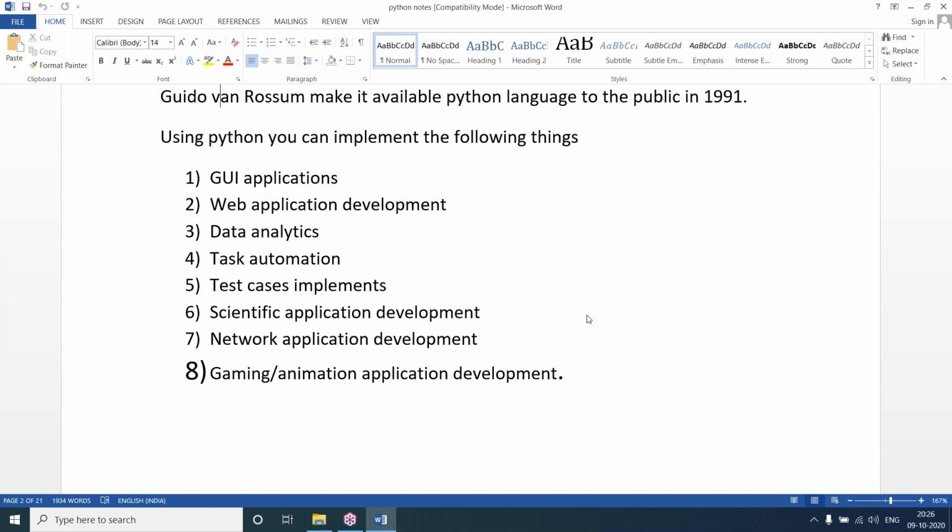Many organizations use scientific applications, and using Python we can do it. And using Python we can develop networking applications. Networking applications work in a network and allow users to send text messages, audio, video calling, screen sharing, and having a conference.